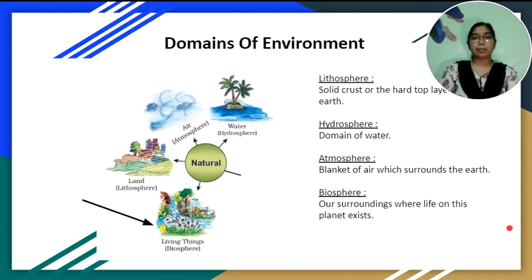The next one, biosphere. The biosphere is a very narrow domain of the earth which contains life. This domain includes parts of atmosphere, hydrosphere and lithosphere. Most of the living organisms, may be plants or animals, on the earth are found on or near the surface of land or water surrounded by air. Thus, the biosphere is a very narrow zone where life on this planet exists.